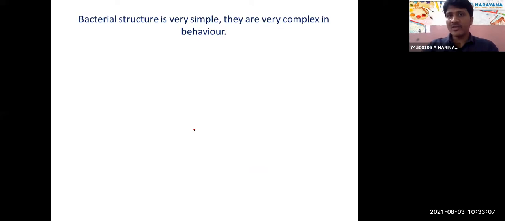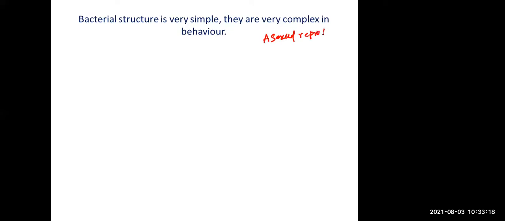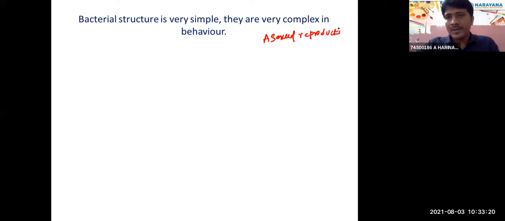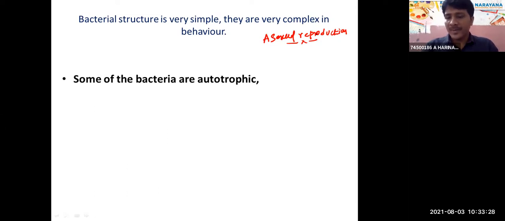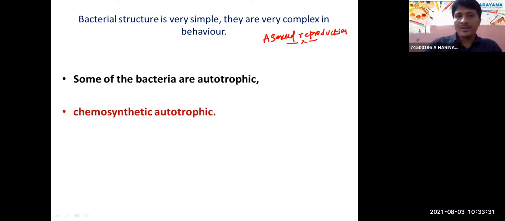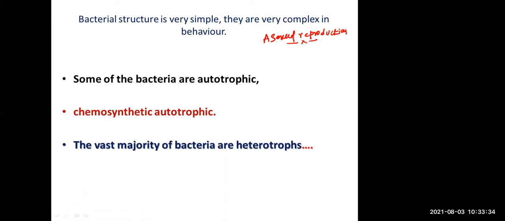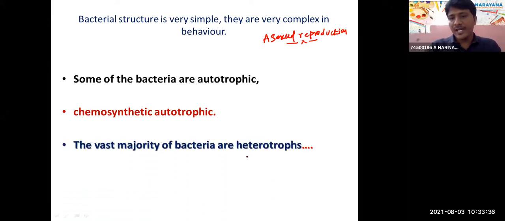Bacteria show very simple behavior. How do bacteria reproduce? By asexual reproduction, by binary fission, in most bacteria. Sexual reproduction is also present, by the transfer of DNA from one bacterium to another. Right? So bacteria may be autotrophs, but the majority of bacteria come under chemoheterotrophs. Some bacteria are photoautotrophs, some are chemoautotrophs.